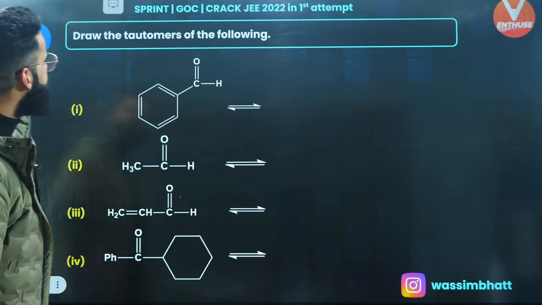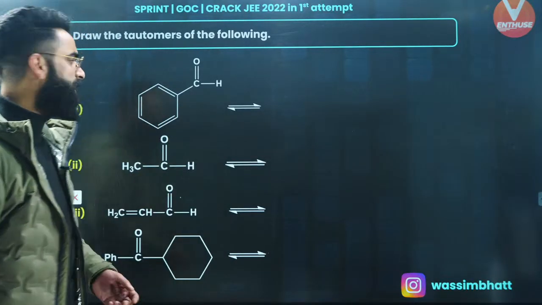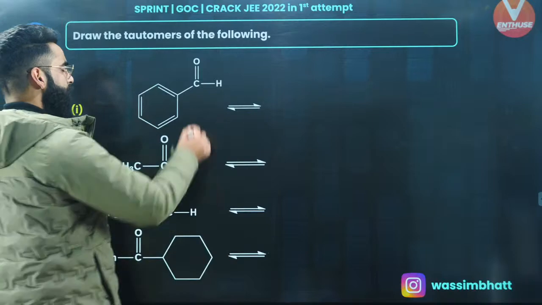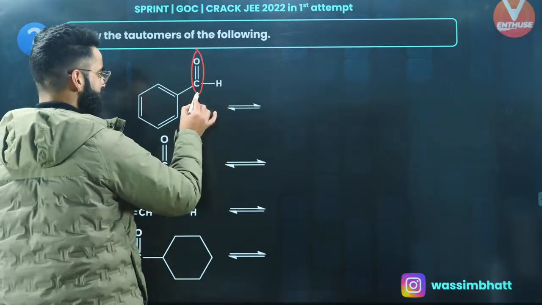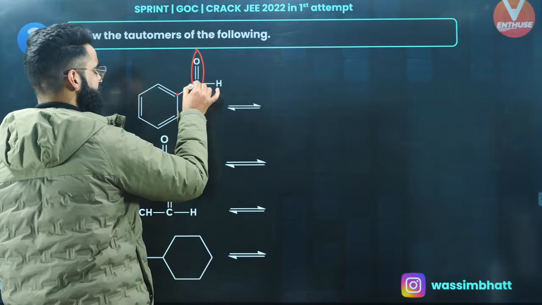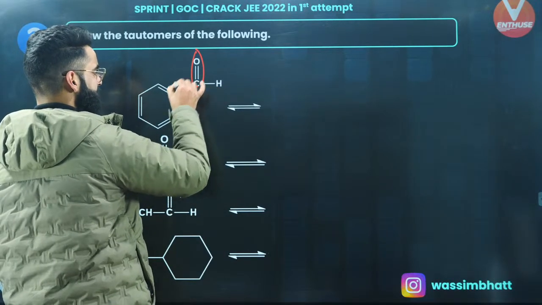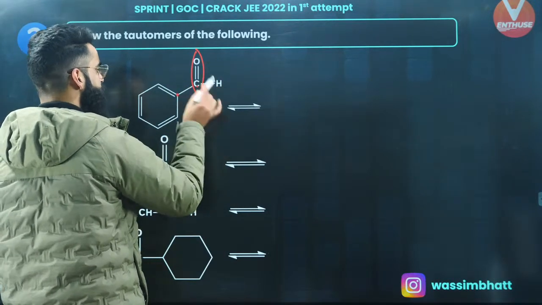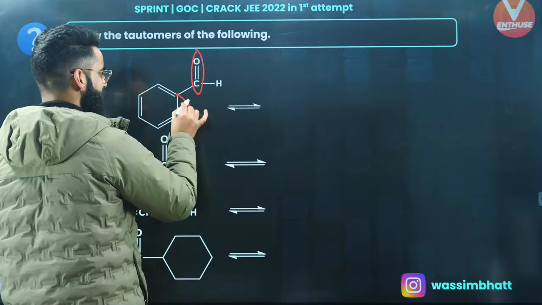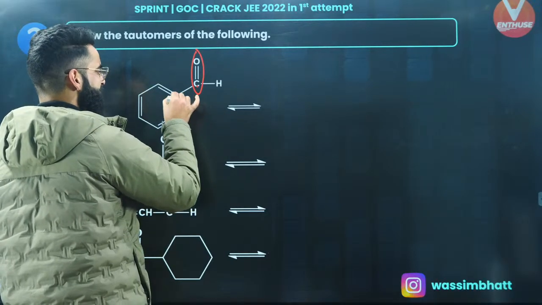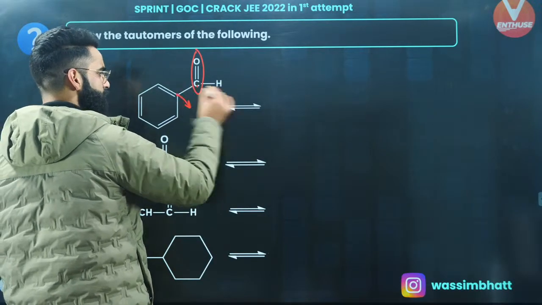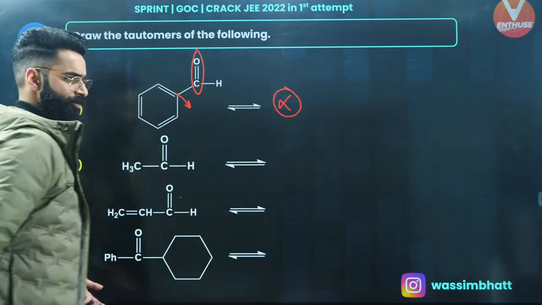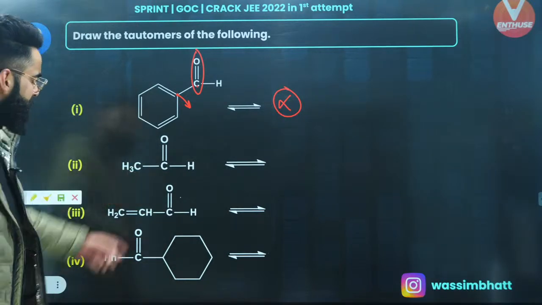Draw the tautomers of the following. You need to draw the tautomers of the following. Can you draw the tautomer of the first one? This is C double bond O. This is the carbon which is attached with the carbonyl group. So in order to show tautomerism, it should have the alpha hydrogen. It should be sp3 hybridized and have the alpha hydrogen. It is sp2, so it's not going to show tautomerism. First one, right? What about the second one, guys?